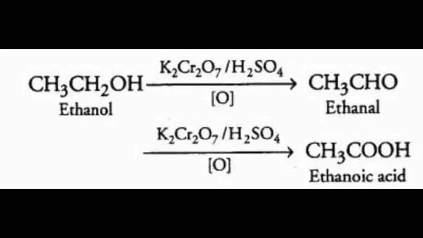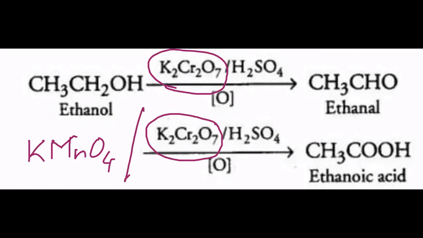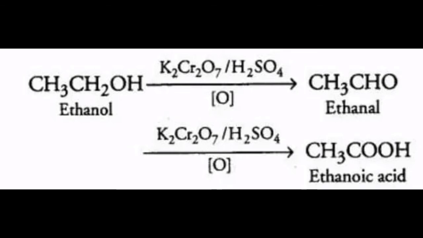Now we move on to the manufacture of ethanoic acid. Ethanoic acid is prepared on a large scale by the oxidation of ethanol in the presence of alkaline potassium permanganate or acidified potassium dichromate. CH3CH2OH in the presence of KMnO4 gets oxidized to give ethanoic acid CH3COOH, whose common name is acetic acid, plus water H2O.